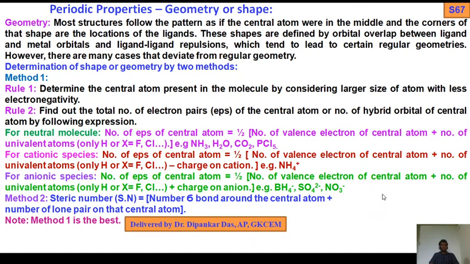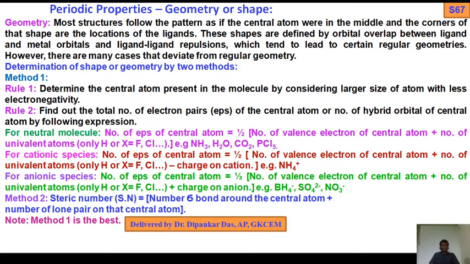Next, move on to the last part of the periodic properties. Although it should be under the chemical bond chapter, according to your syllabus, geometry or shape has been put under periodic properties. Now, a very interesting chapter of chemical bonding: how to find the shape or geometry using VSEPR theory.